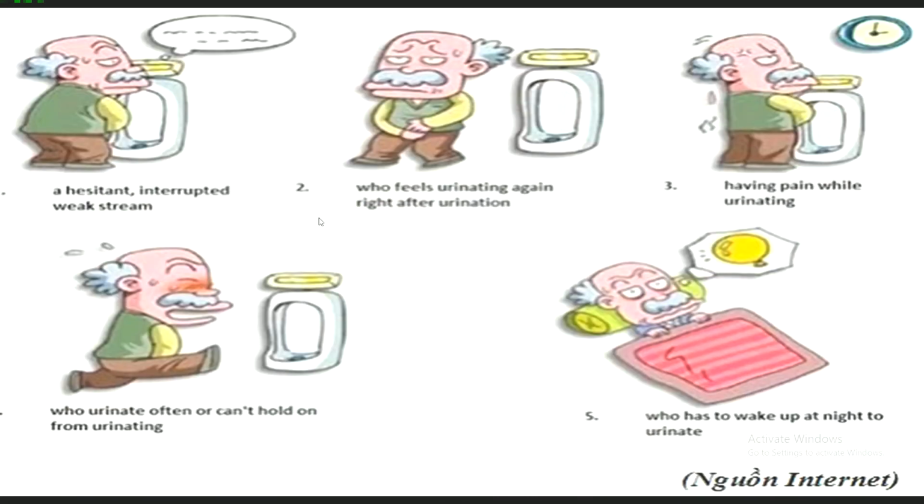Now, these are the symptoms explained: a hesitant, interrupted, weak stream is there. The patient feels like urinating again right after urination, because, as the diagram shows, the patient has incomplete bladder emptying. Pain while urinating is another example. A patient who can't hold on from urinating is another example, and nocturia is another example.